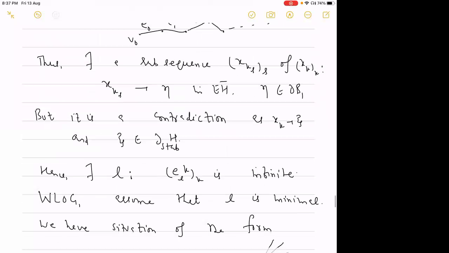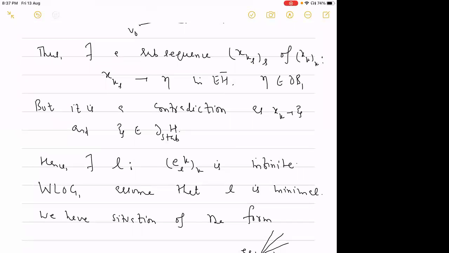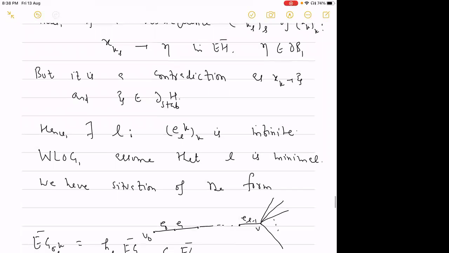Hence there will exist some L greater than or equal to 0 such that the number of edges ELk, where k is varying, has to be infinite. Without loss of generality, we can assume that L is minimal.